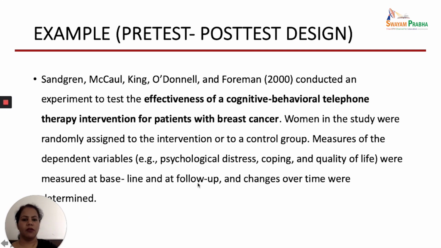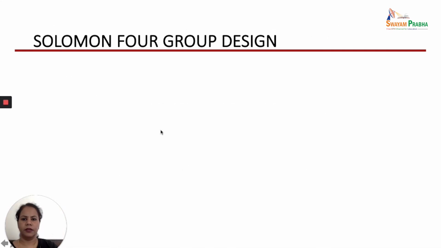So they provided the cognitive behavioral telephone therapy intervention to the patients with breast cancer, and then they assessed before and after. The next important research design is Solomon 4 group design. The name itself says that we are having 4 groups, 2 experimental and 2 control groups.